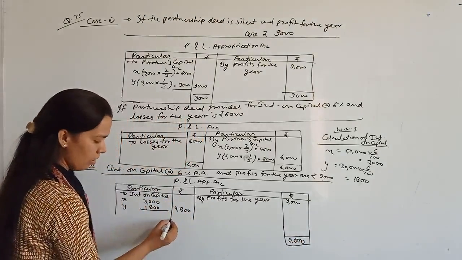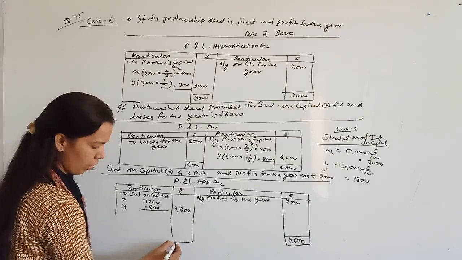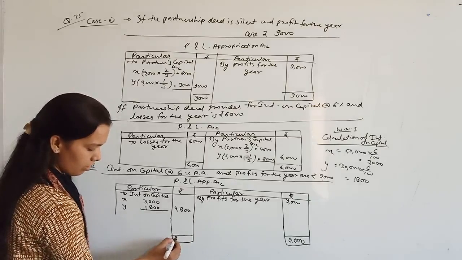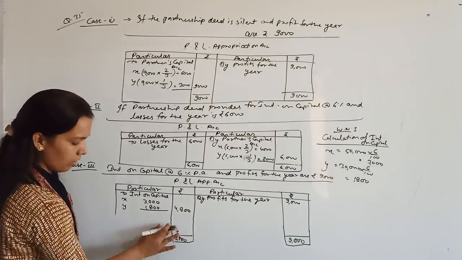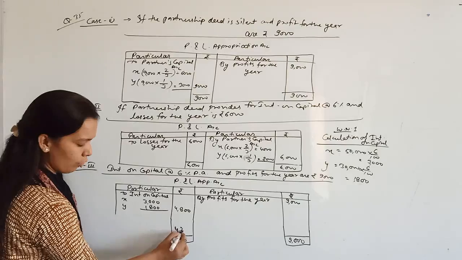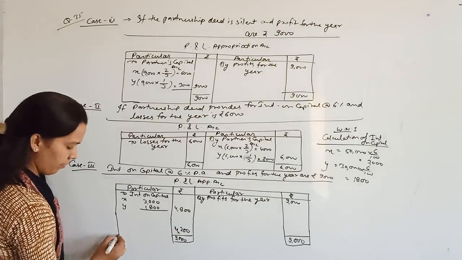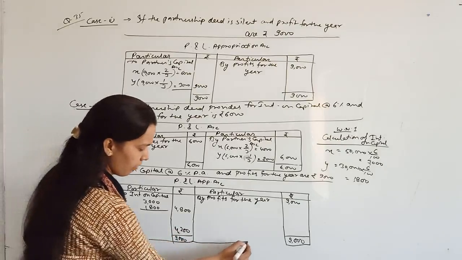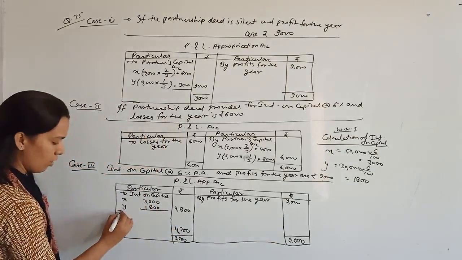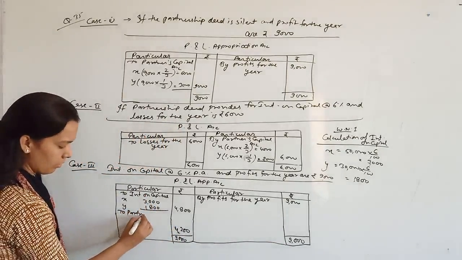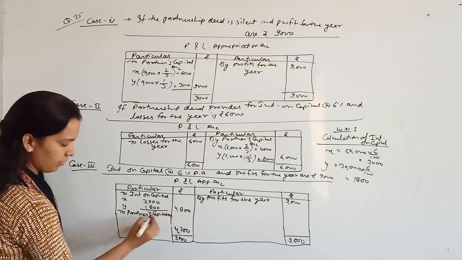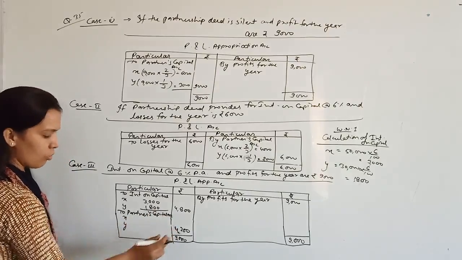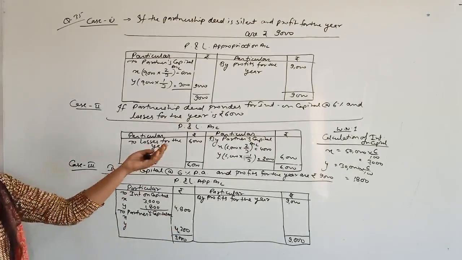Out of 9,000, interest on capital given is 4,800. So calculate what is the remaining profit. It is 4,200. So write here to partners' capital account.